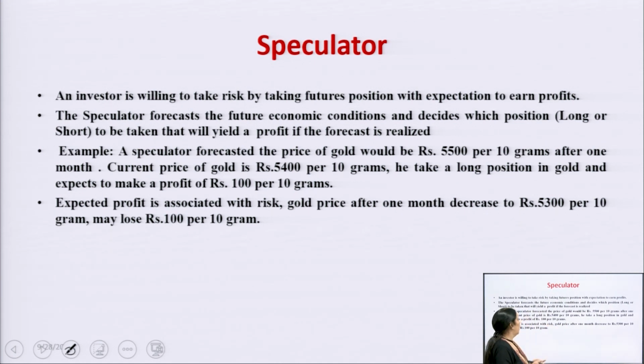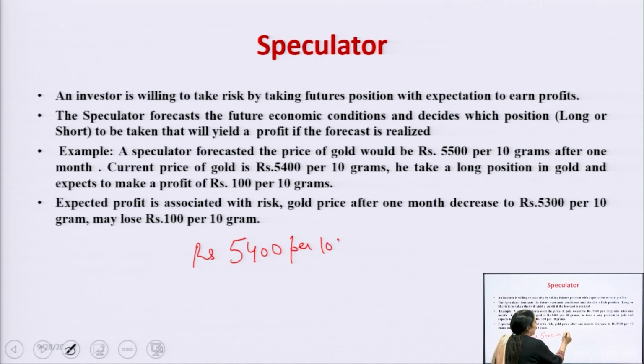And this is also given in the question. A speculator forecasted the price of gold would be rupees 5500 per 10 grams after 1 month. Now the current price is 54. He is expecting that the price is going to increase, but it may increase, it may decrease. It depends on the market situation. Suppose he has entered into the market at the price of rupees 5400 per 10 grams. It means he has long the future.